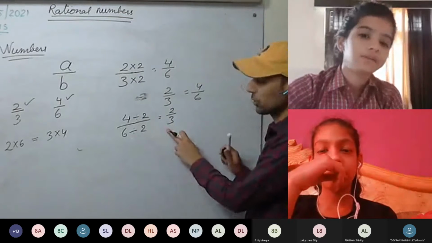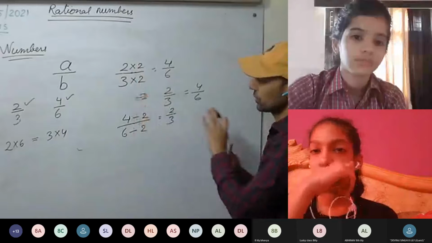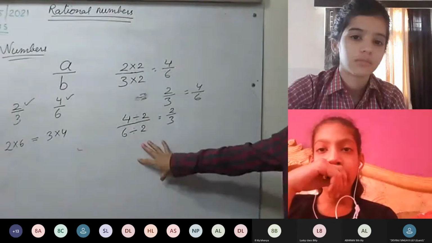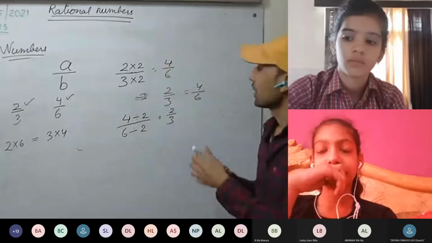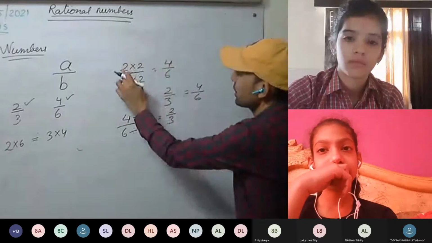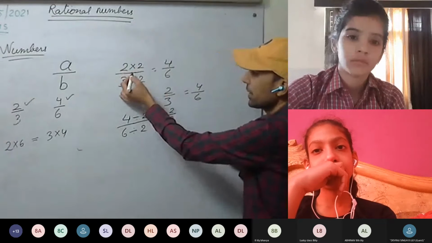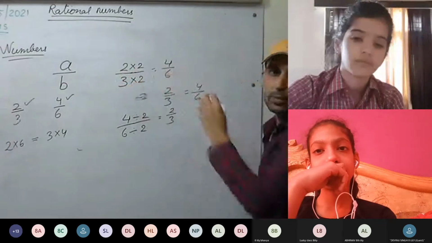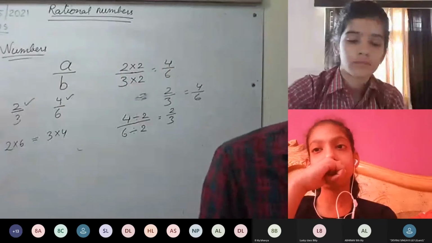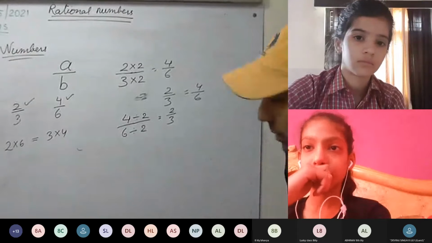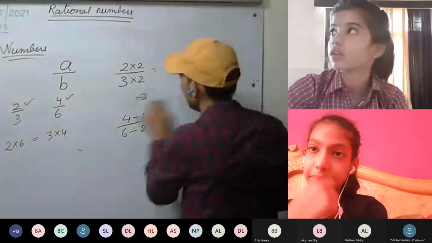The number does not change. We have done this in earlier classes as well. If we divide or multiply the numerator and denominator by the same number, the number does not change. Is this clear?